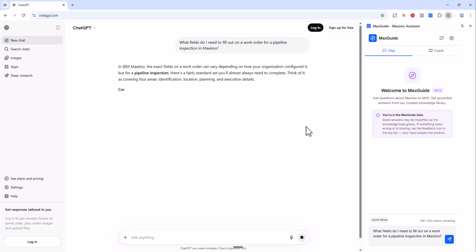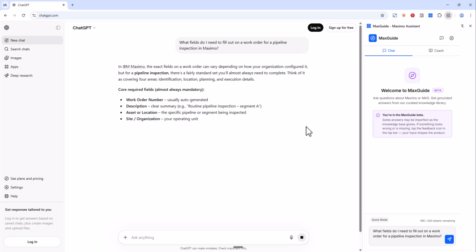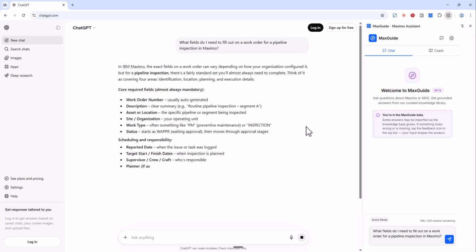Work order number, description, asset or location, work type set to inspection. That's a real value in Maximo's work type domain. Status starting at WAPPR, correct. Reported date, target start and finish, supervisor, crew, priority, all real fields on a work order.